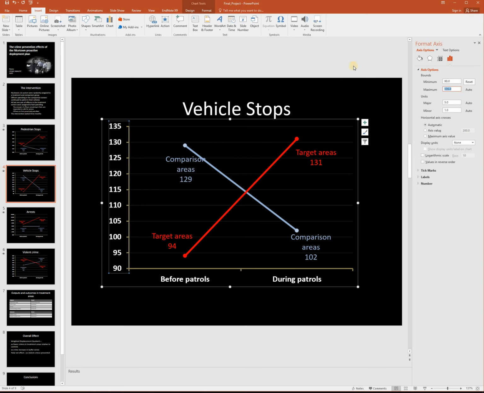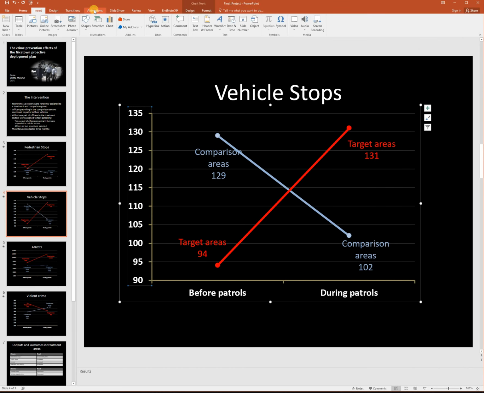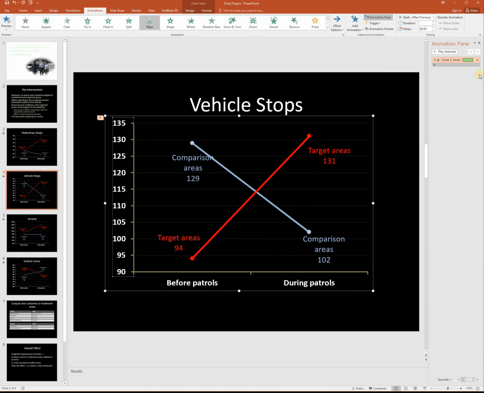Another thing I want to point out is that I've got animations in here. So I'll have you click the Animations tab and then click Animation Pane. I'm not going to go over how to use animations. If we were in class I would. But there are all sorts of things you can do in PowerPoint to make your presentations more professional. So I'm going to ask you to go back to last week's lecture videos and look at how I discuss the Philadelphia Foot Patrol experiment in terms of the different outputs that officers did during that experiment. As I progressed through slides, these lines automatically appeared.